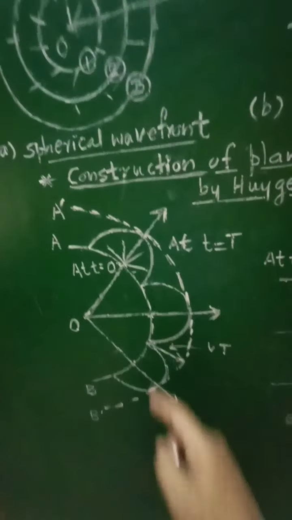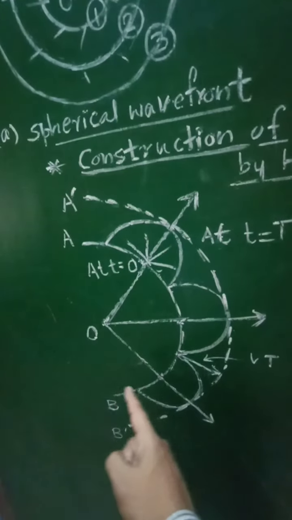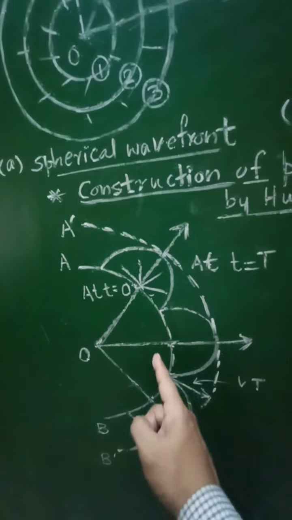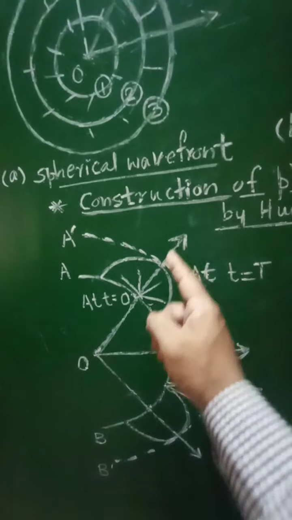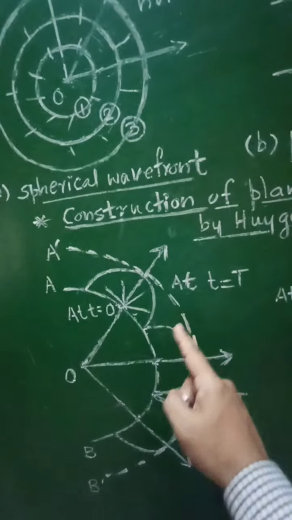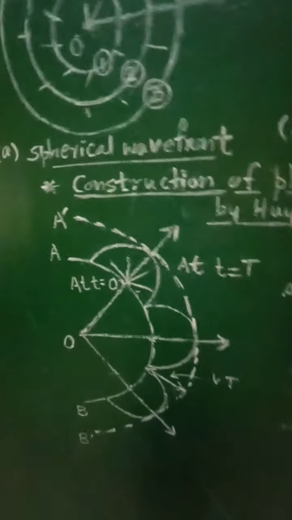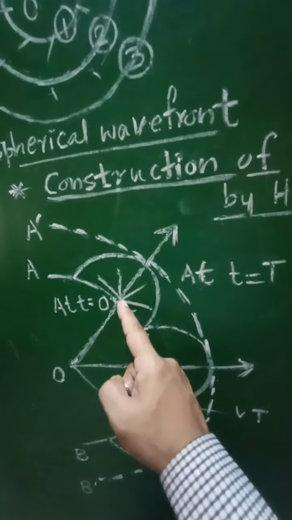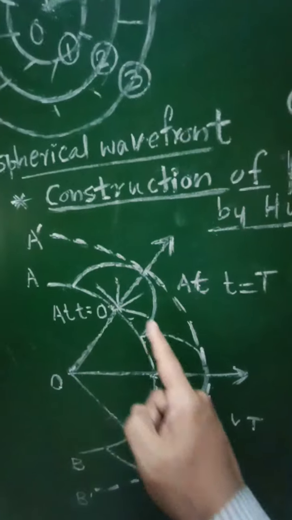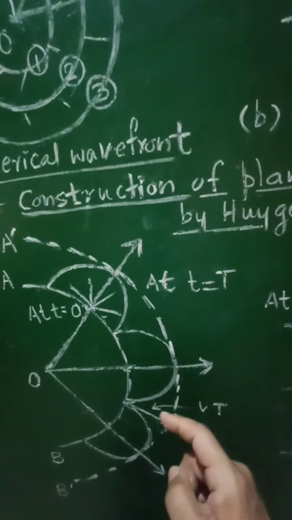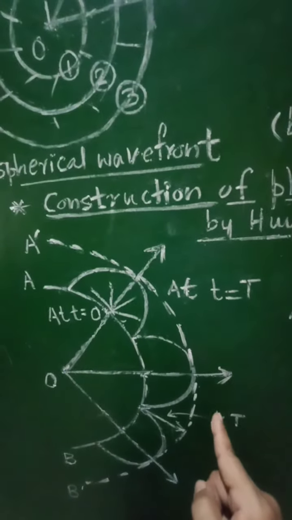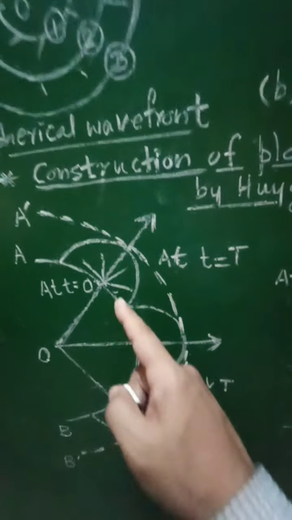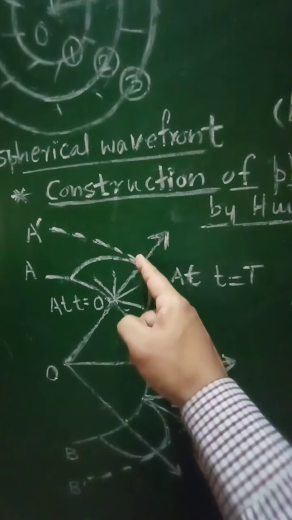So all these points on the wavefront AB, acting as secondary sources of light, will emit secondary waves in the forward direction, and when these waves travel forward, we can draw a semi-sphere with the selected point as center and radius equal to Vt. So Vt will be the radius of each sphere, which is the distance covered by the secondary waves in the forward direction.